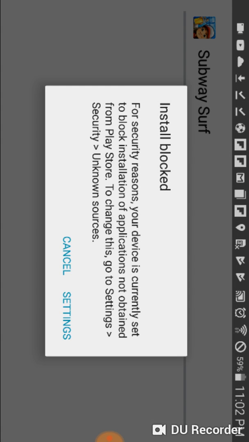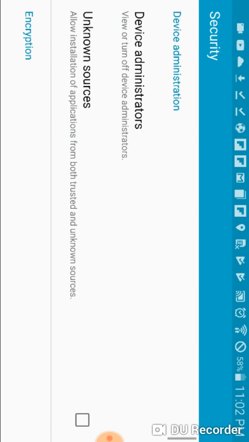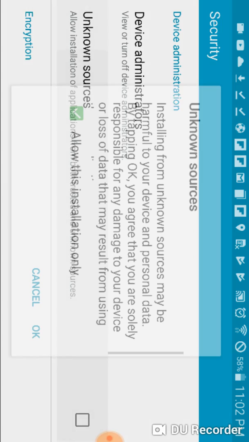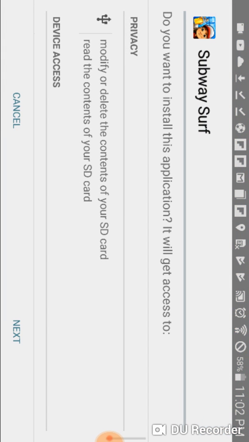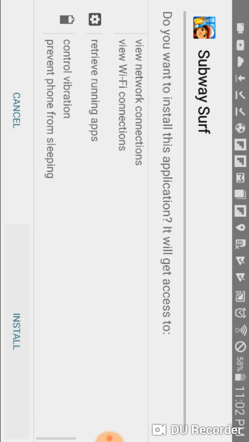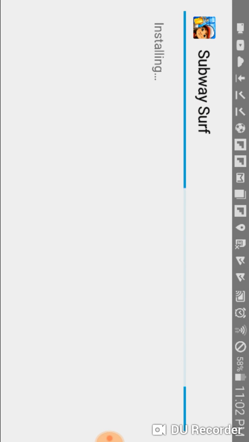Open. So install is blocked. That means you guys have to go to the unknown sources. My fault, sorry. Go to settings. Then on unknown sources, click on OK. Then click on next, install it.